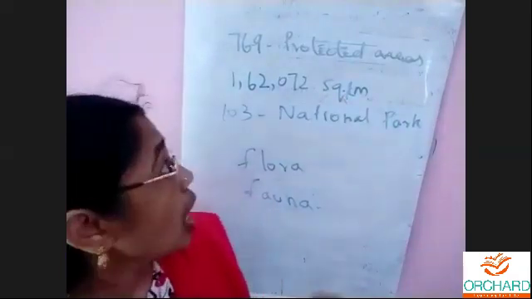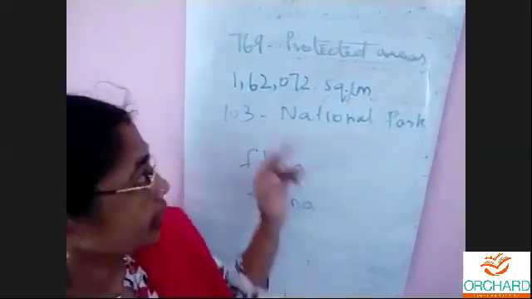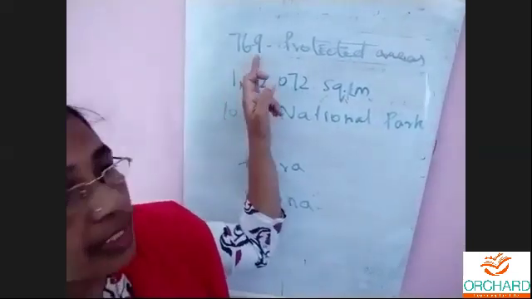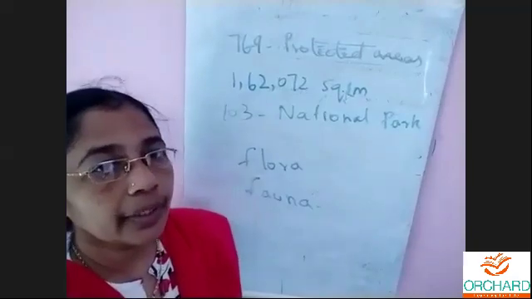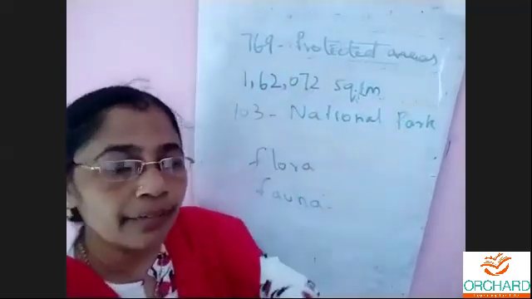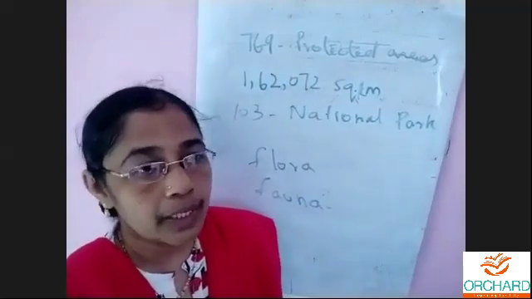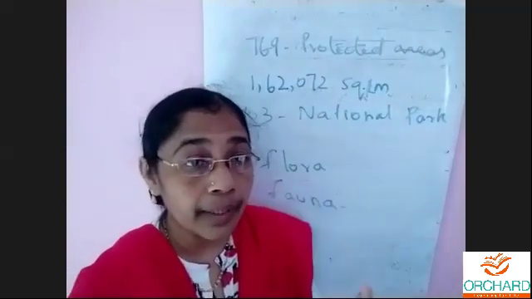So how many protected areas are there in our country? In our country we have 769 protected areas in all the states together. What is the land area under protection?